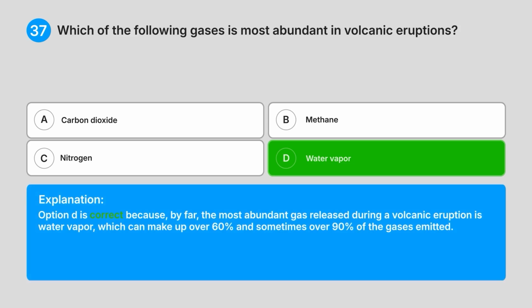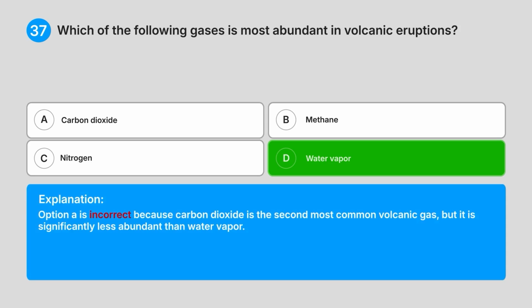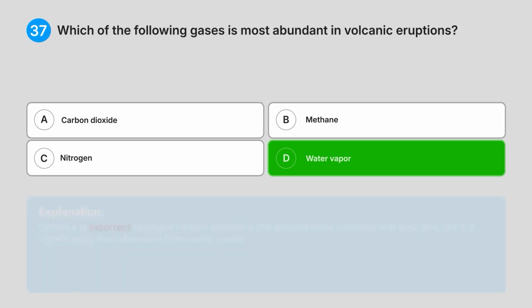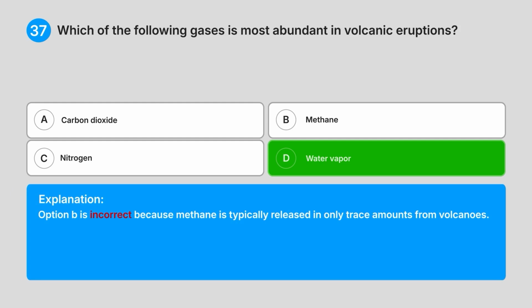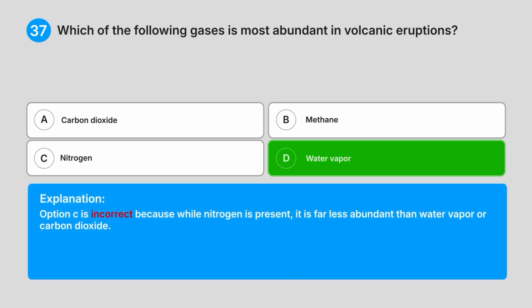Explanation. Option D is correct because by far the most abundant gas released during a volcanic eruption is water vapour, which can make up over 60% and sometimes over 90% of the gases emitted. Option A is incorrect because carbon dioxide is the second most common volcanic gas, but it is significantly less abundant than water vapour. Option B is incorrect because methane is typically released in only trace amounts from volcanoes. Option C is incorrect because while nitrogen is present, it is far less abundant than water vapour or carbon dioxide.